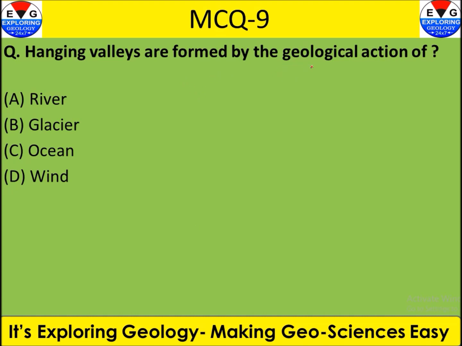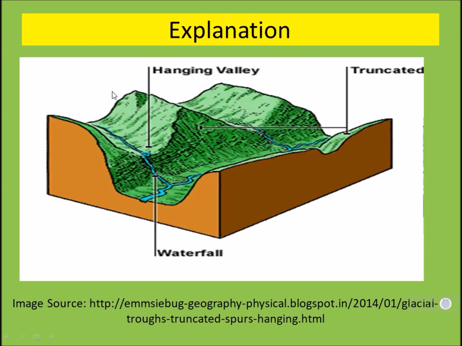The hanging valleys are formed by the geological action of river, glacier, ocean and wind. So again, wind and ocean are not considerable options here. Actually, in many questions you will see two options are quite prominent, and two you can neglect easily. So this is known as the elimination method. So you can easily eliminate these two options, and considerable options here are the river or glacier. Okay, but how to differentiate these two?